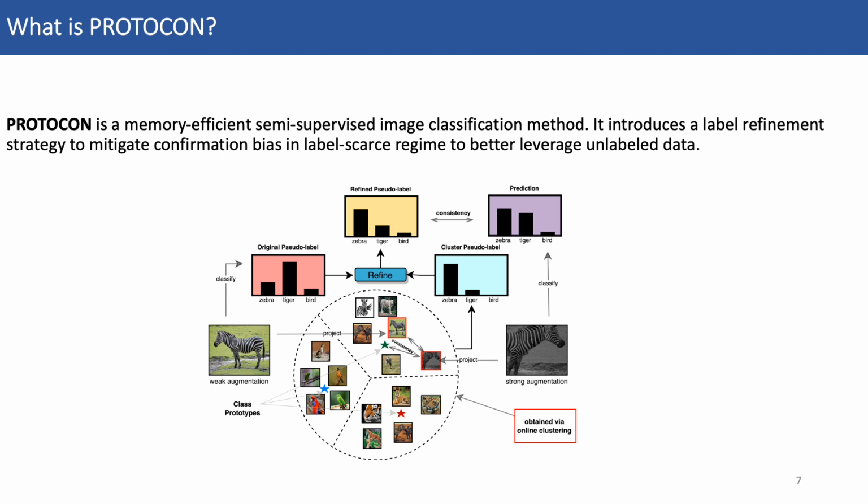ProtoCon employs online constrained clustering to identify the neighbors without needing to store image embeddings. This leads to a 16x reduction in memory requirements while achieving state-of-the-art performance. Now let's break this down in more detail.